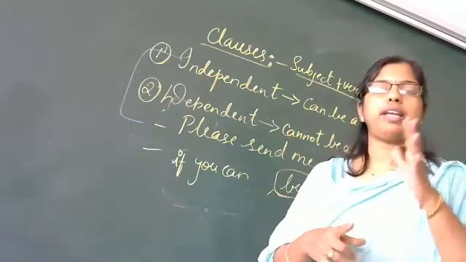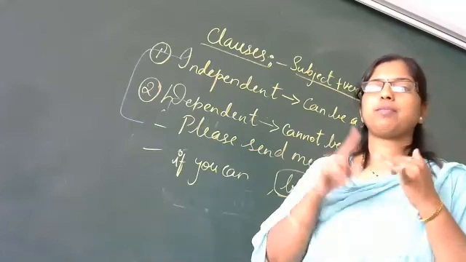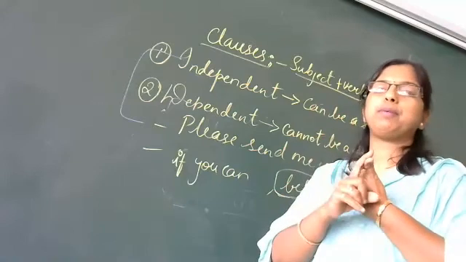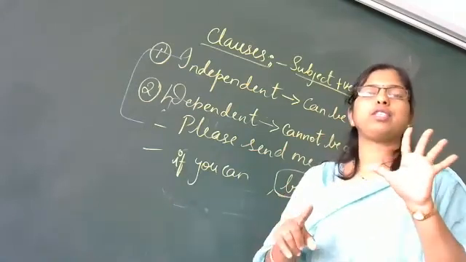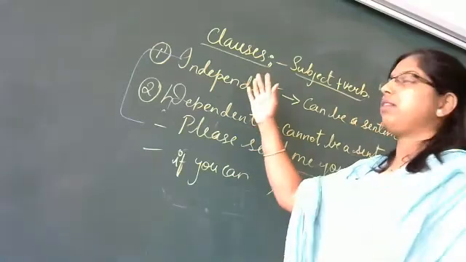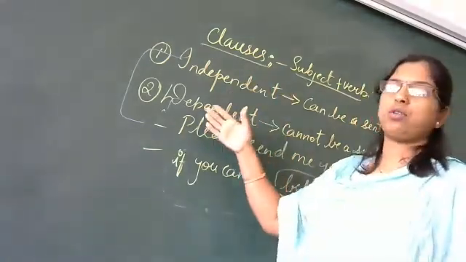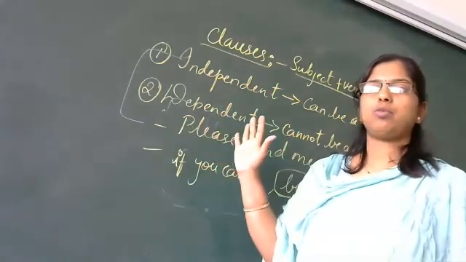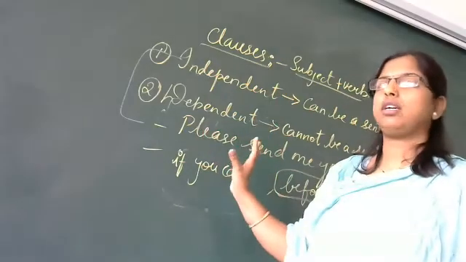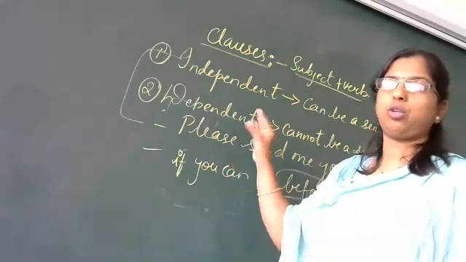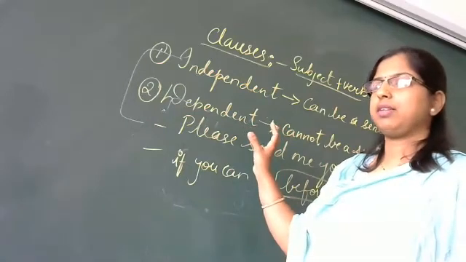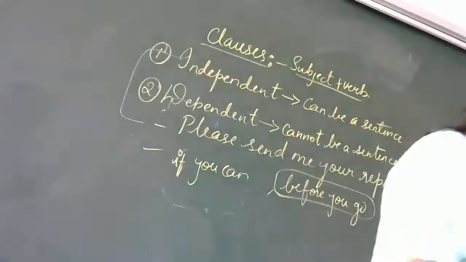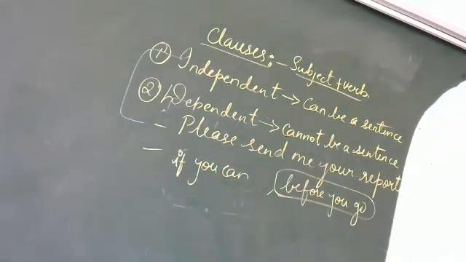Then we learned about kinds of phrases: noun phrase, adjective phrase, verb phrase, adverb phrase, and preposition phrase. These are the 5 kinds of phrases. And then we have learned about the clauses. 2 types of clauses, that is dependent clause and independent clause. So this was what we have learned today. I hope you all have understood what is being taught today. Yes? Is it understood, children? Yes, ma'am. Yes. In the next class, we will go to the next part.